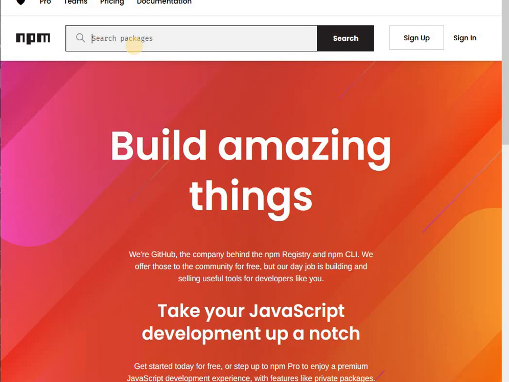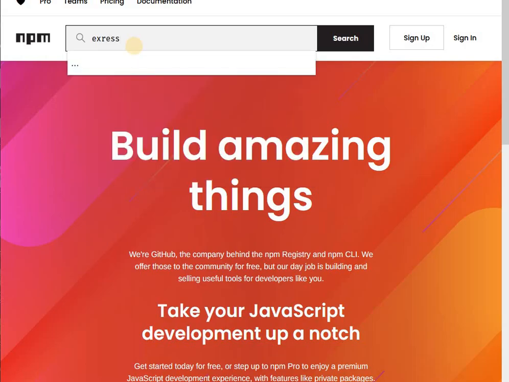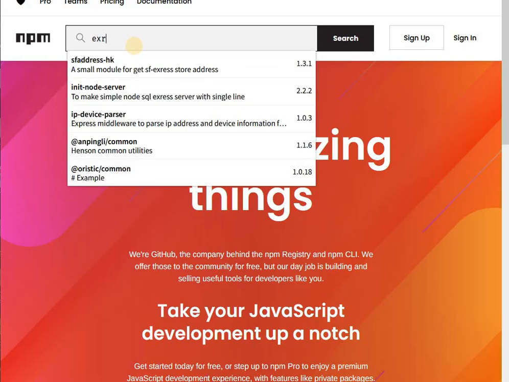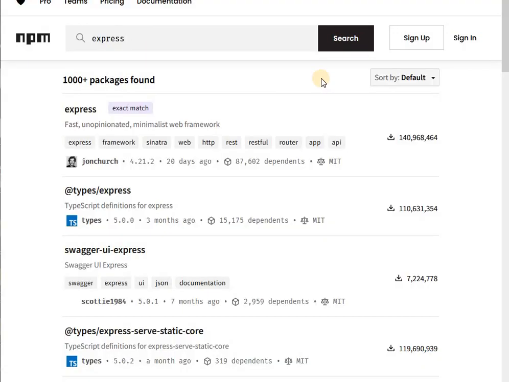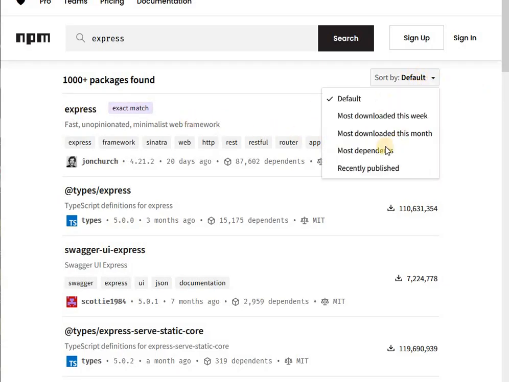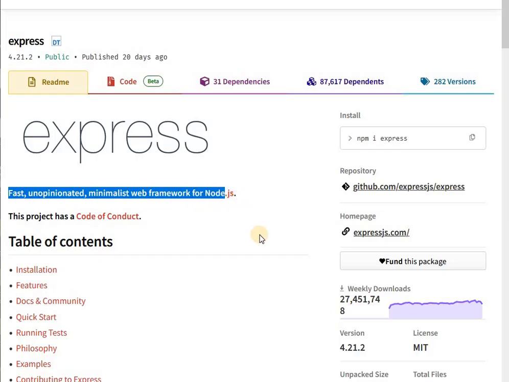Like I will maybe go and say Express, which is a Node framework. Okay, so 1,000+ packages found, and I think this is the TypeScript version of Express. This is just the basic, and it's the most popular, it seems like. You can filter. All right, so fast, unopinionated, minimalist web framework for Node.js.